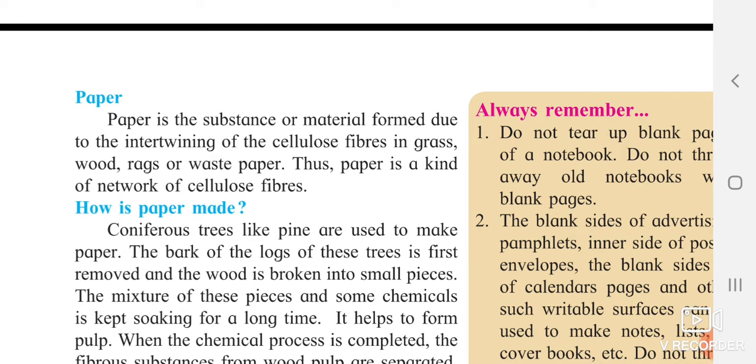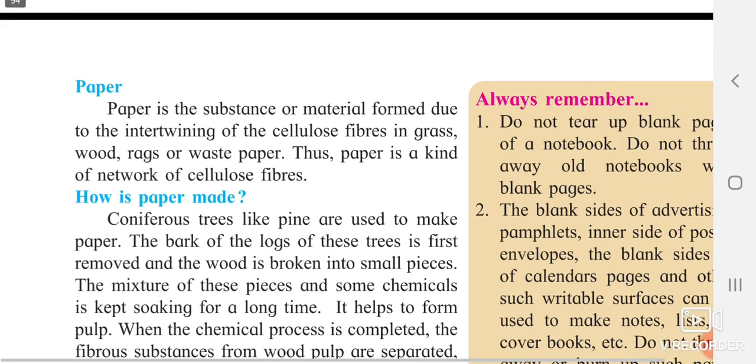This mixture of pieces and some chemicals is kept soaked for a long period of time. Soaking means you are keeping it together with some chemicals for a long period of time. Like your mother keeps your clothes in water with cleaning substances such as Tide, etc. She keeps it for a long period of time. That process is called soaking. So the mixture of wood and some chemicals is kept soaking for a long period of time.